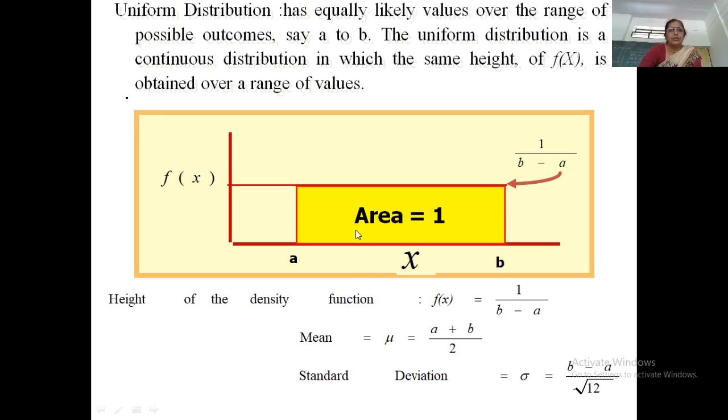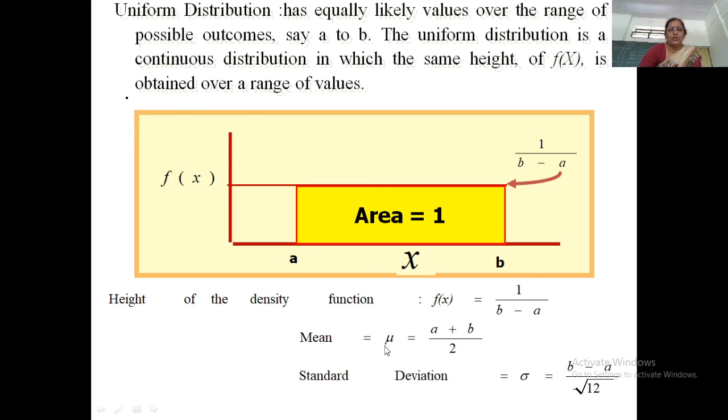Now, what is the property of the uniform distribution? The uniform distribution has equally likely values over the range. So, this particular value is constant throughout the range. From the interval a to b, the probability f of x remains constant, equal to 1 upon b minus a. Further, the uniform distribution is a continuous distribution and the height of this rectangle is 1 upon b minus a.